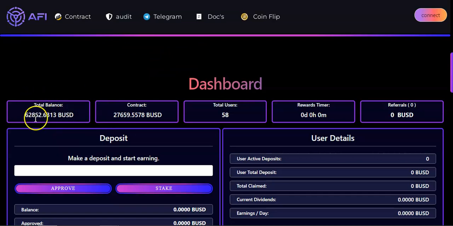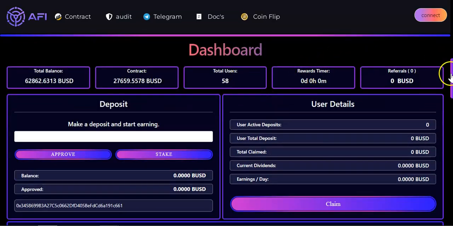So total balance, or total deposit, 62.8K, okay? The contract balance, 27.6K, because like I showed you, 55% goes to an external wallet to generate the external revenue, doing trades, investing in pools, etc. Okay, guys. So total users, we got 58, and over here we got the dashboard, right?